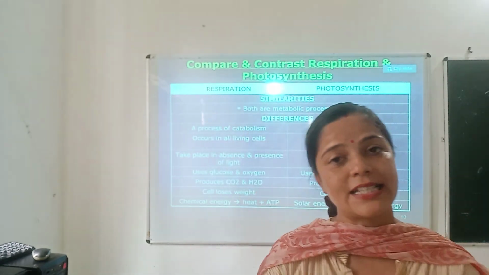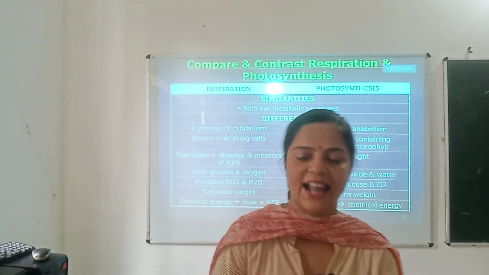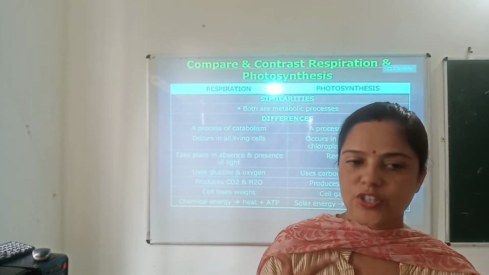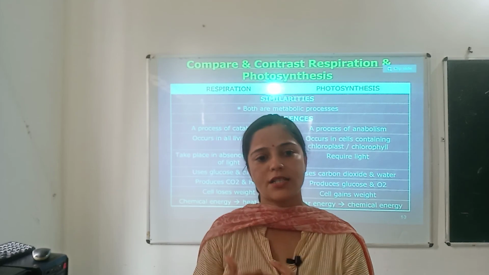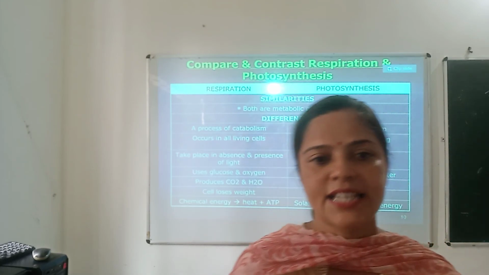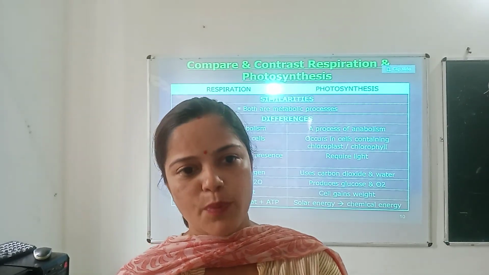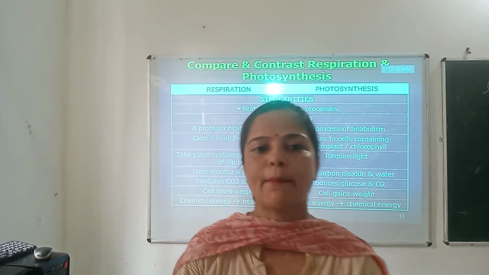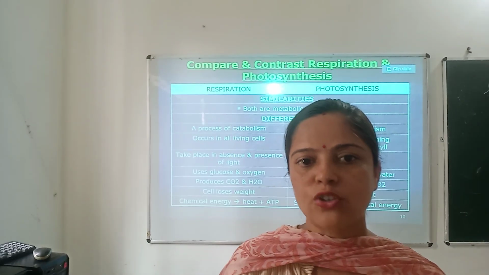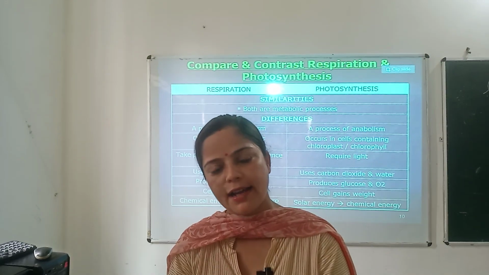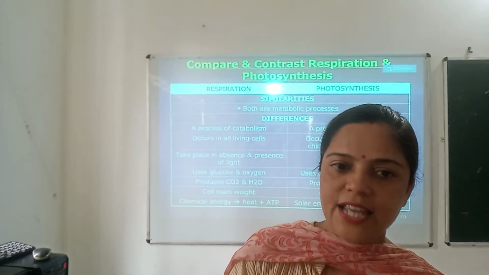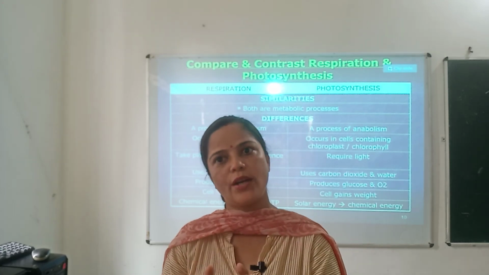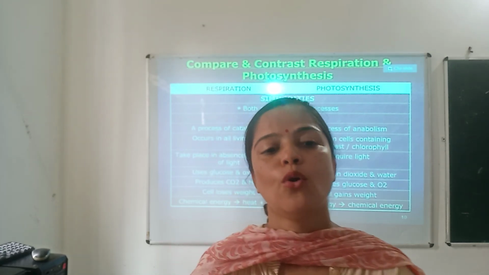And how is photosynthesis affected? It is affected by light, by the availability of carbon dioxide and water, and by temperature. When I talk about respiration, it takes in oxygen and releases carbon dioxide through stomata in leaves and soft stems, root hairs and lenticels: root hairs in roots and lenticels in woody stems.